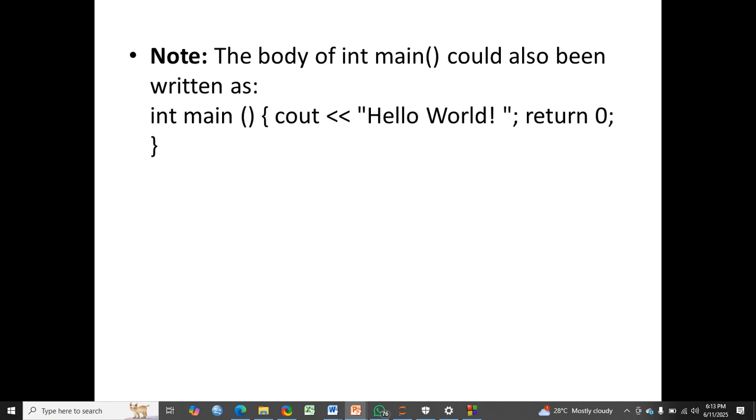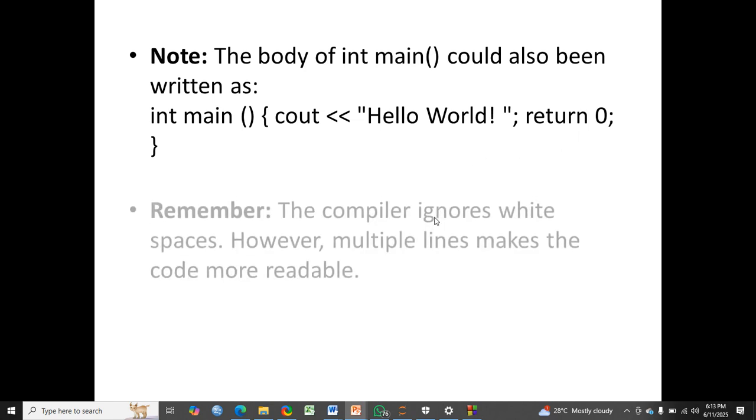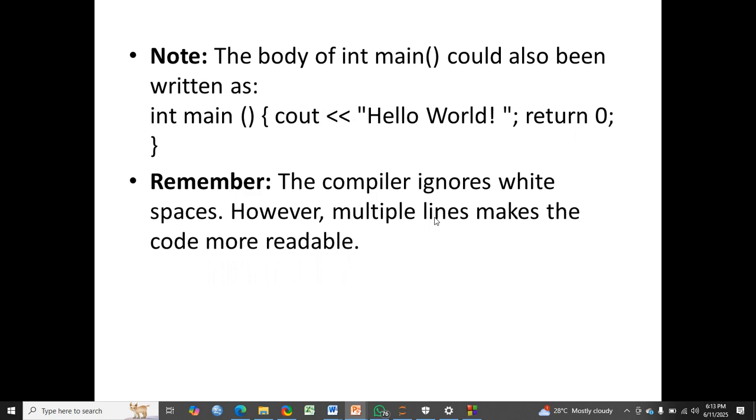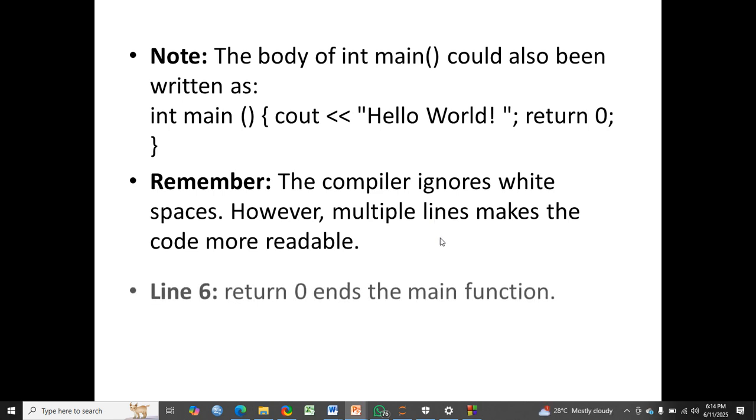So looking at this code now, the compiler will know that there are actually two statements here. There is a semicolon after hello world, and there is also a semicolon after return 0. So those are the two statements, and they can be in one line. Your whole program can be in one line, as long as the statements end with their semicolons, which is what the compiler uses to mark the end of a statement. Then remember, the compiler ignores white spaces. However, multiple lines make the code more readable. So the reason why we write our code in multiple lines is for readability.